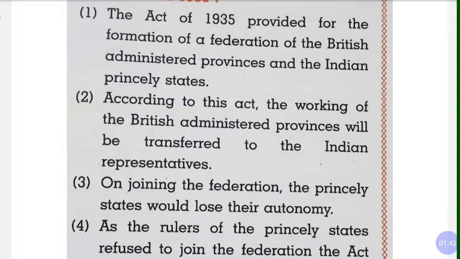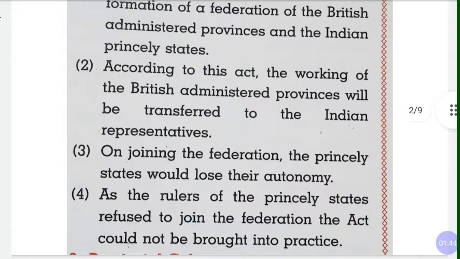The princes, as the rulers of the princely states, refused to join the federation; the Act could not be brought into practice. So the princes of the princely states refused, they did not join, because if they joined, then their right to rule the princely states would be gone. So they refused to join, and that is the reason this Act of 1935 did not come into practice. And what was this Act? That administration would be transferred to the Indian representatives.